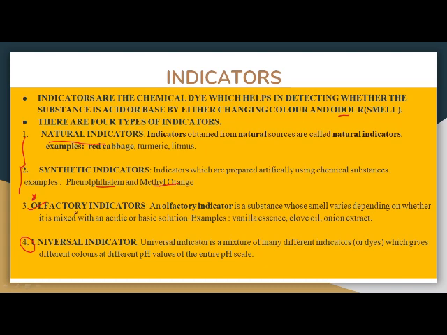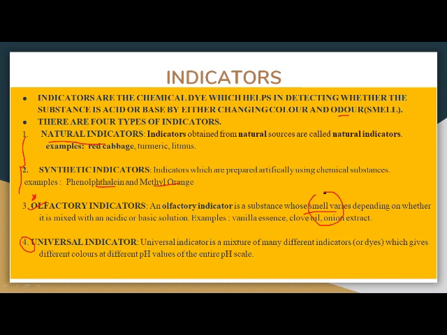Olfactory indicators. Basically there are various receptors in our body, right? Receptor means, as you know, we have five sense organs, correct? So these sense organs detect various substances, various sensations. The olfactory receptors are the ones that detect smell, correct? So olfactory indicators are the ones that help in detecting whether a substance is acid or base by changing the smell of the substance.